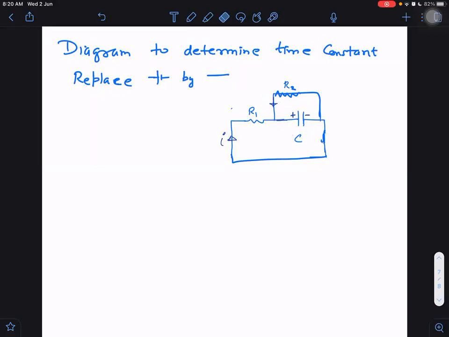Now, once we have done this, next I don't need currents here. I don't need all these things. Current is not required. I just need to find out. No need of polarity also. No need of all this stuff.